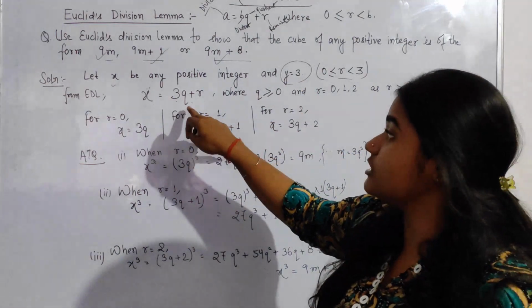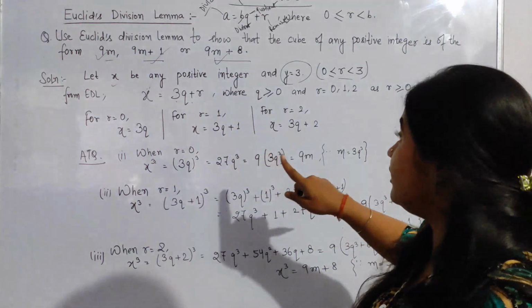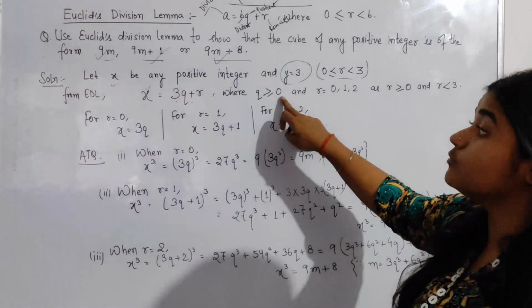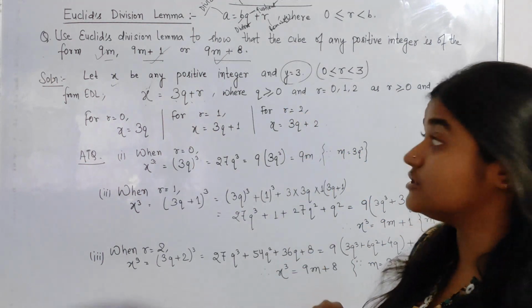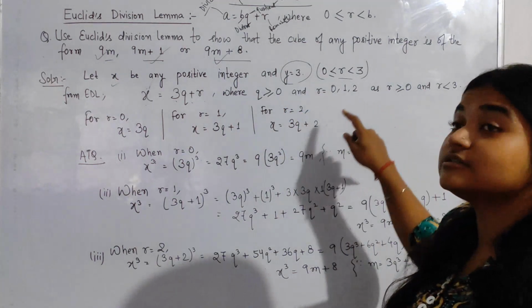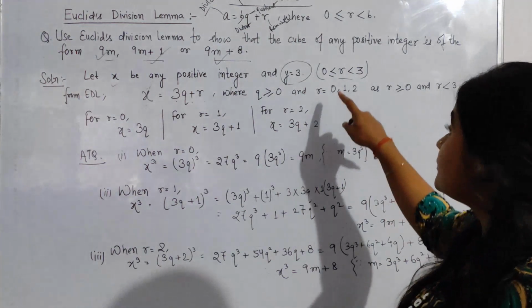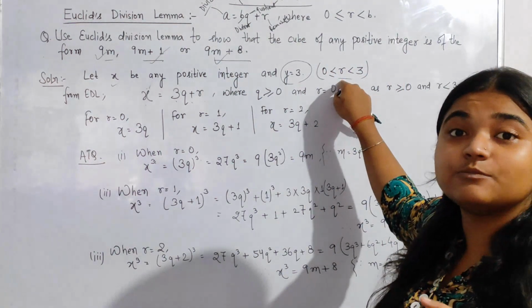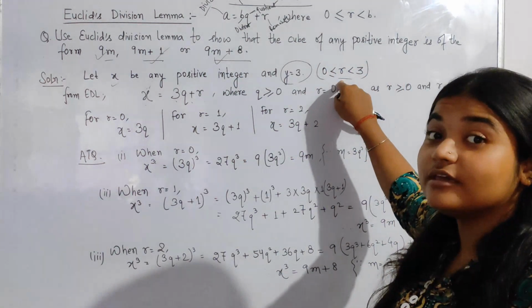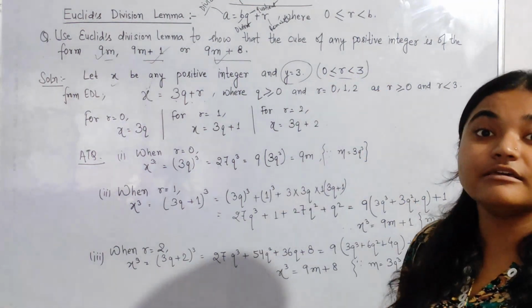That is why it is 3q plus r, where q is the quotient, r is the remainder, and q must be greater than or equal to 0 and r is equal to 0, 1 and 2. Why? Because here the condition is that r must be greater than or equal to 0 and less than 3.